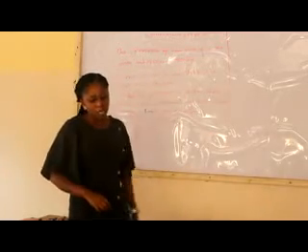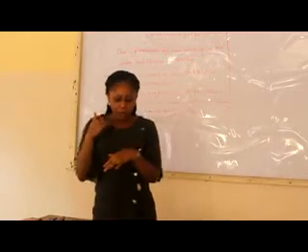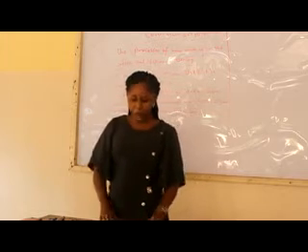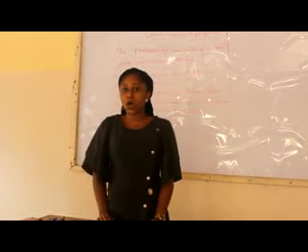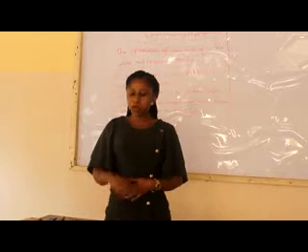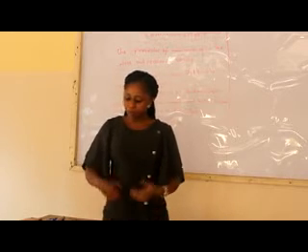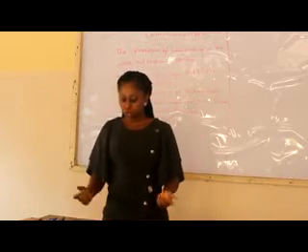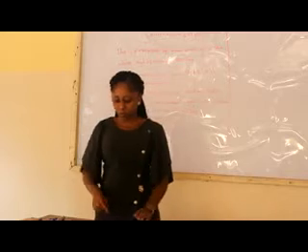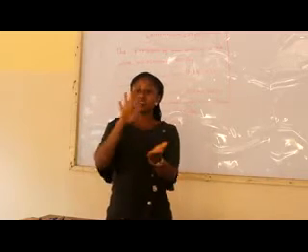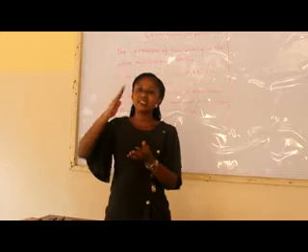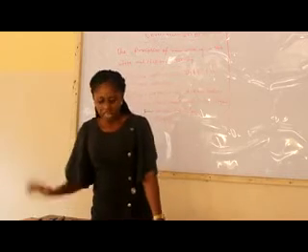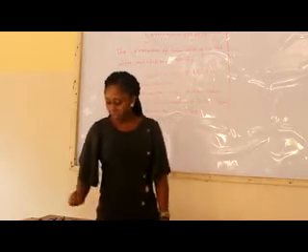Now, under the procedures on how a bill could become a law, we have one, first reading; two, second reading; then we have the committee stage, the report stage, third reading, upper house, and assent. We have 7 stages. Before a bill becomes a law, it must pass through these 7 stages. Now let us see the first stage, which is the first reading.